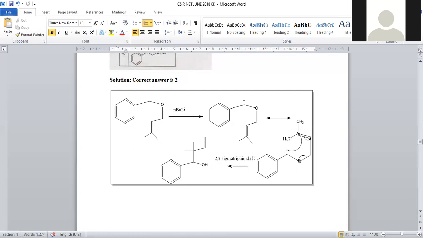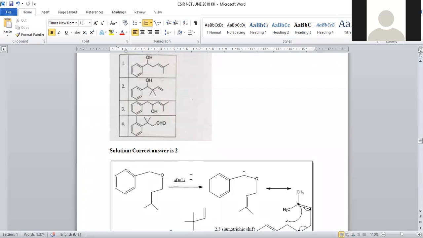Consequently, we will get a new carbon-carbon bond with 2-methyl, and here we have a double bond. Here O minus will be generated. Further, it will be protonated. We will get OH. This will be the final product.